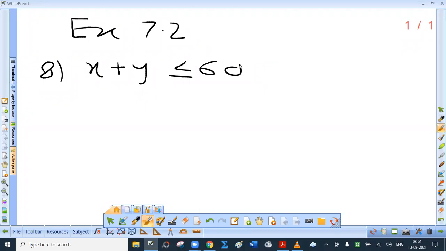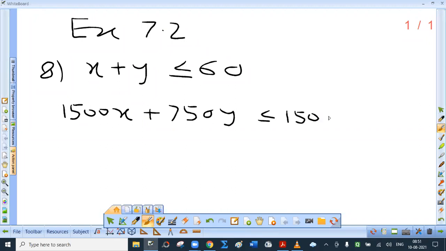Since the dealer has rupees 1,50,000 to invest, we have, write down 1500X plus 750Y less than or equal to 1,50,000. Now do not simplify this.